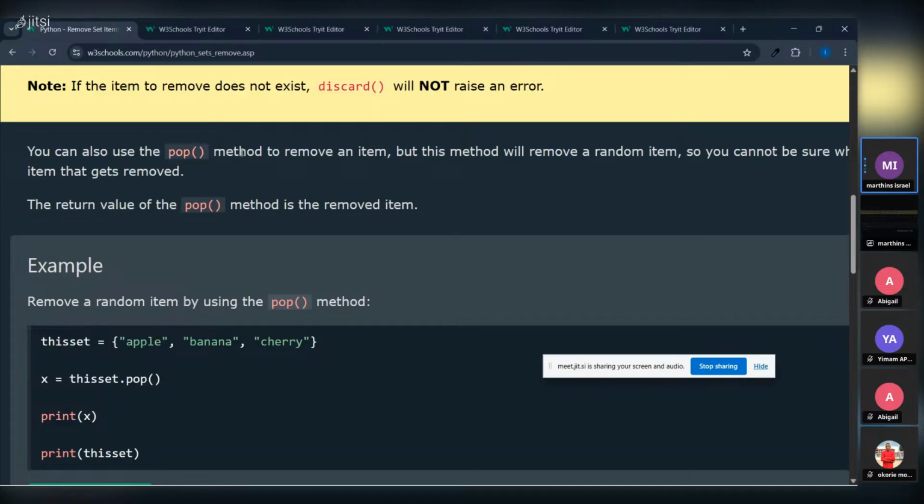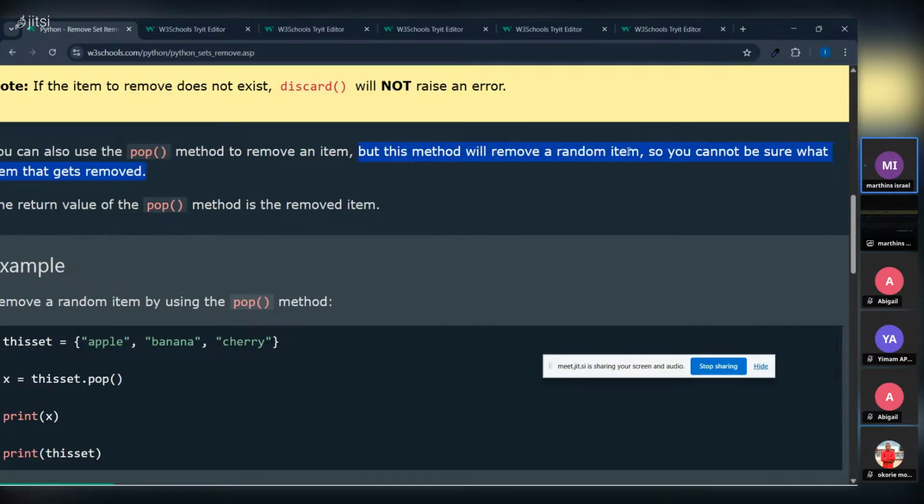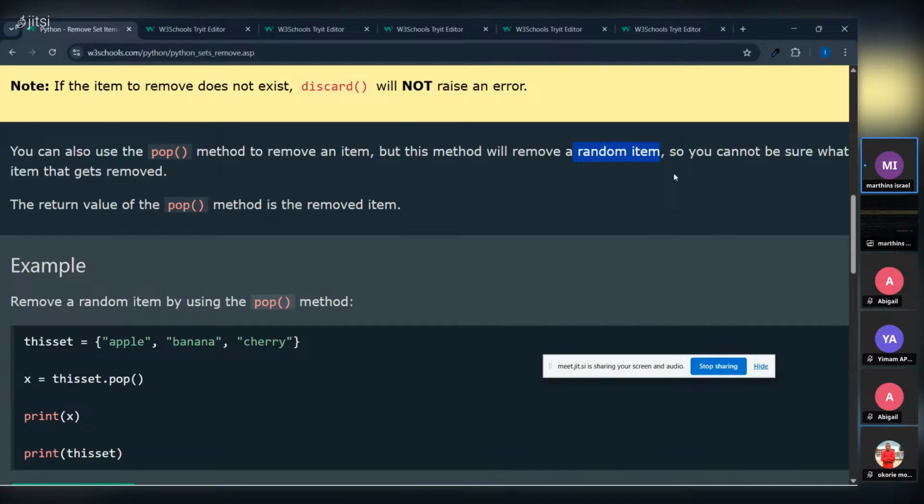It's a method to remove an item, but this method will remove a random item. You can go and remove the MD of the company, and you have caused damage to yourself. The MD will say, "I'm logging in. I cannot find my name."